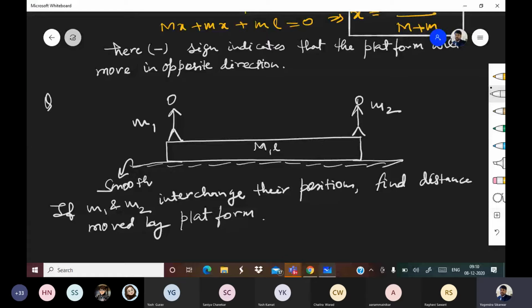Amod is saying M1L upon M2 plus M1 plus M. Okay. Waiting for one more answer and then I'll solve. Quickly give answers, everyone.